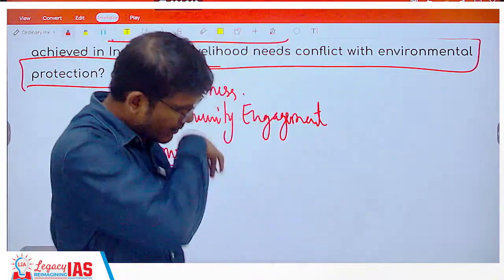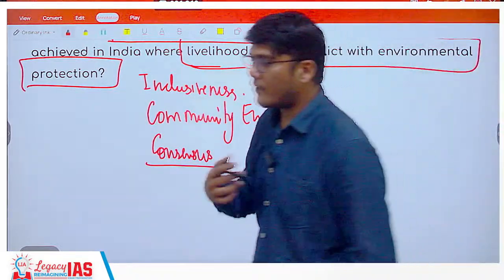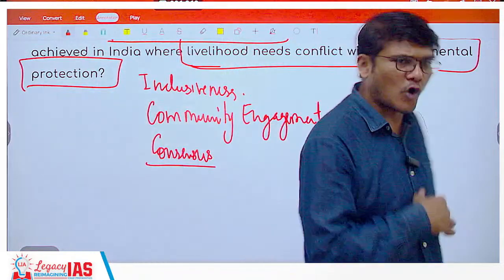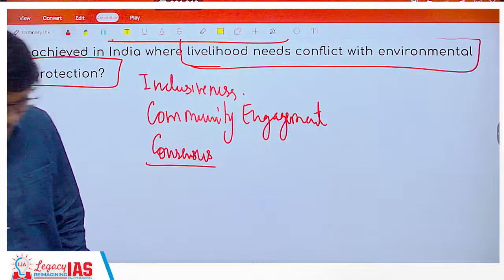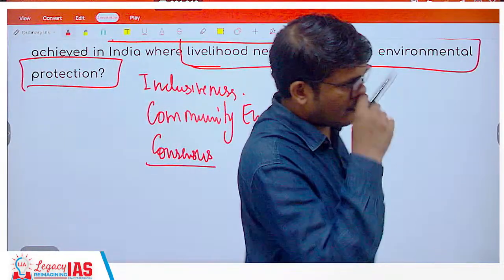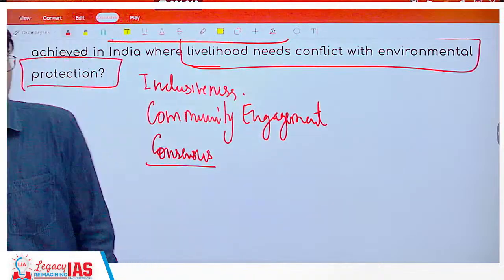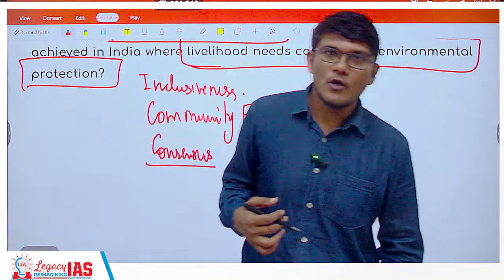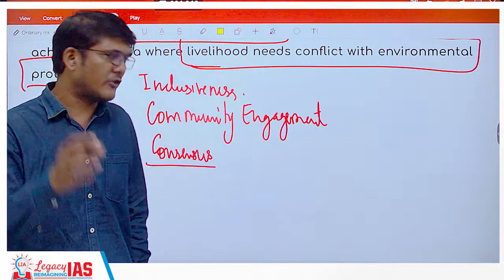See, when a dam is being built, of course, we understand people would be displaced, but then the dam is also going to provide water to millions of people, jobs and all, and water is a basic necessity. So should we not build the dams at all? We have to. But then should we not care about the people who are displaced? No, we have to. Should we not care about the forests or the trees that will be cut? We have to. So what we can do, replanting, additional planting, all those suggestions you will also have to mention over here.